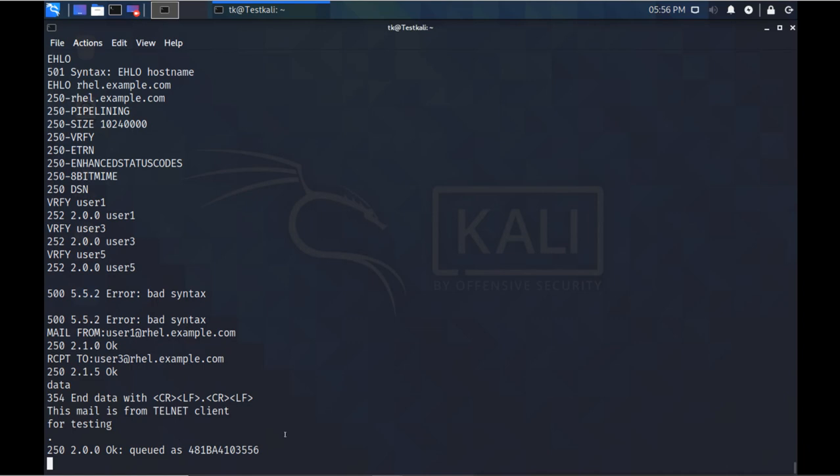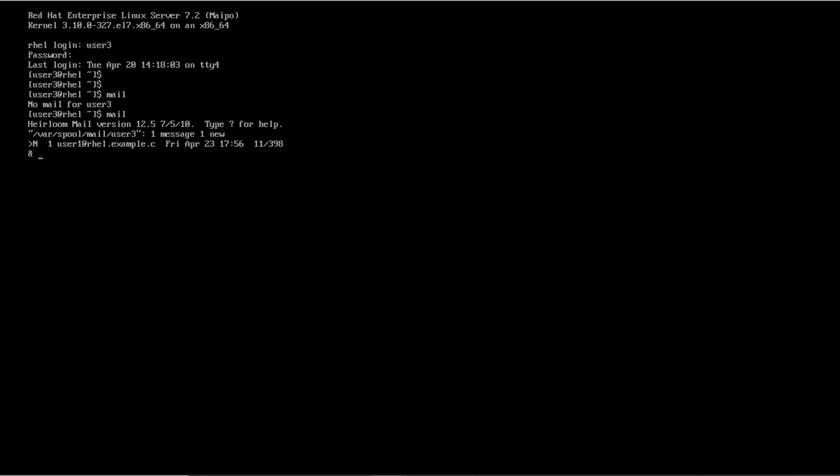Now we can check on that server, on user 3's login, whether it receives the mail or not. To check the mail, I run the command mail on this user 3 account, and it shows that there is one mail there from user 1. Now remember, user 1 has not sent the mail, the attacker sent the mail. The attacker can send any mail, and user 3 will feel like it is sent from user 1, but actually it is sent by the attacker.